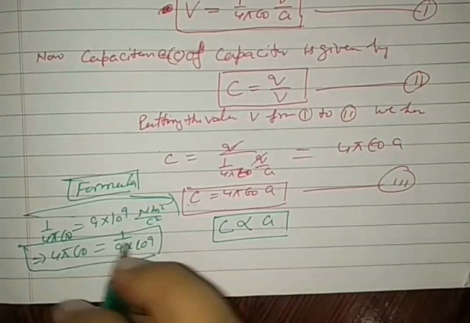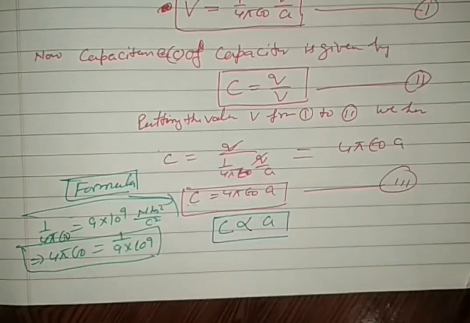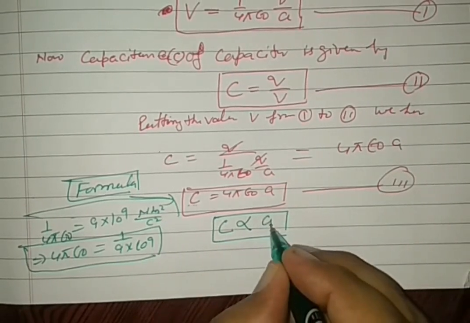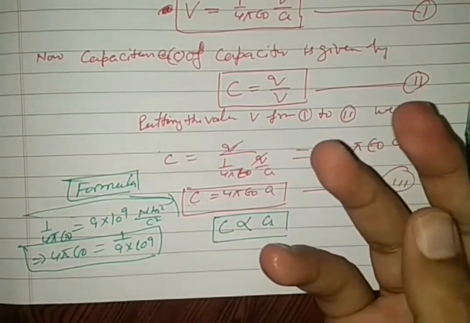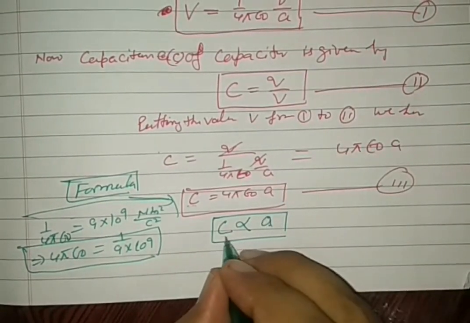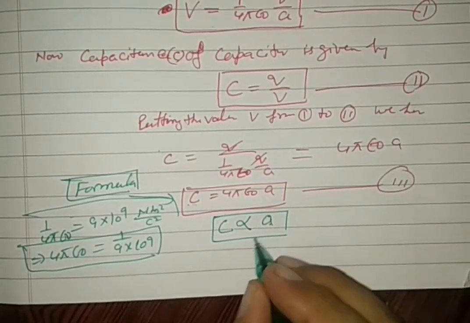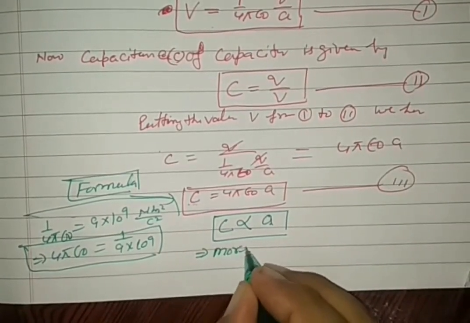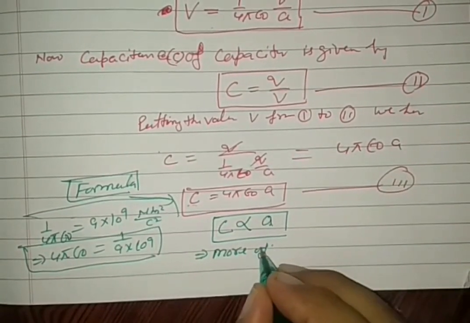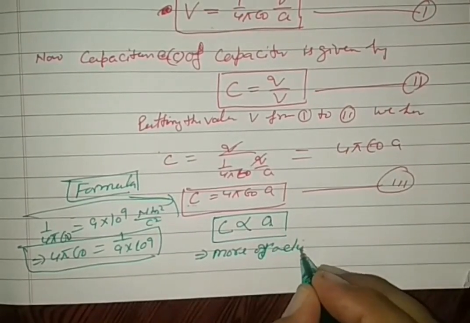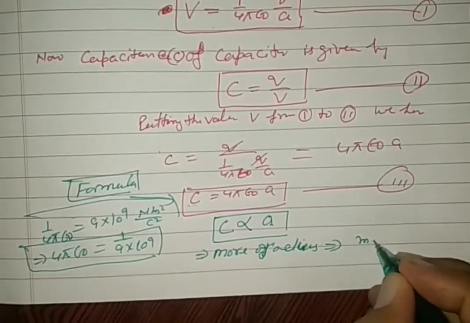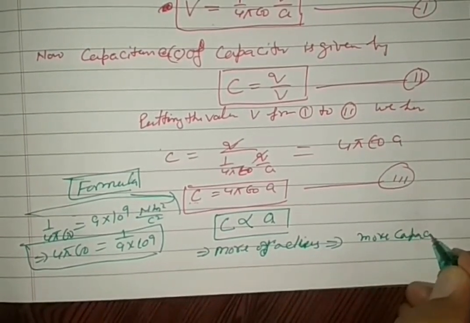So more radius, more capacitance. Capacitance is directly proportional to the radius. This implies that more radius means more capacitance.